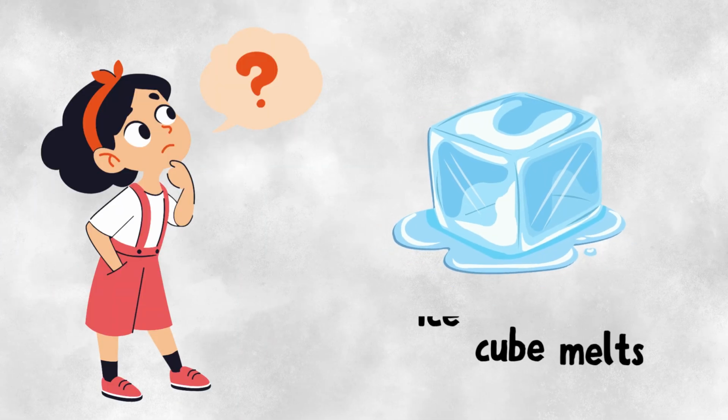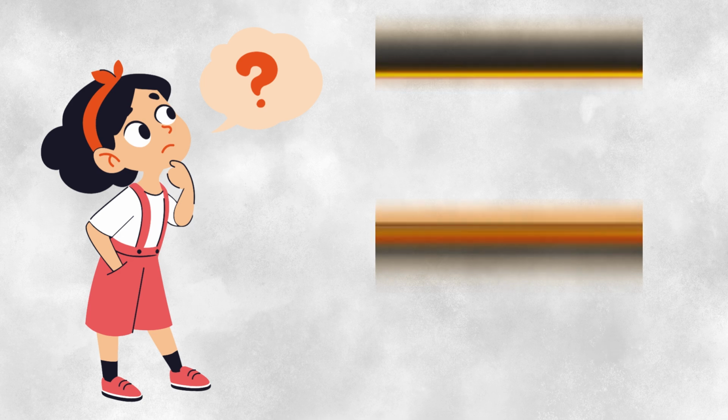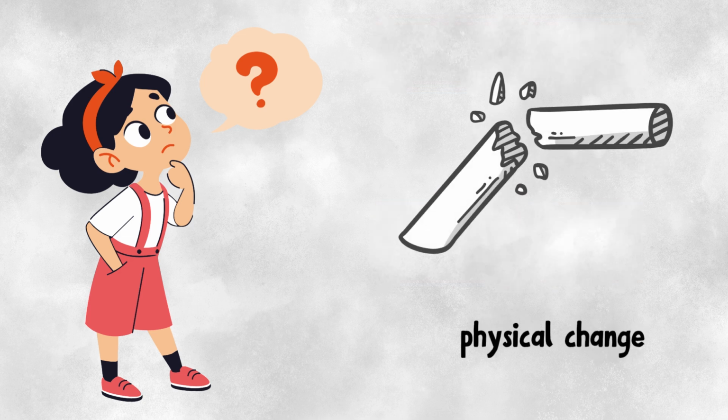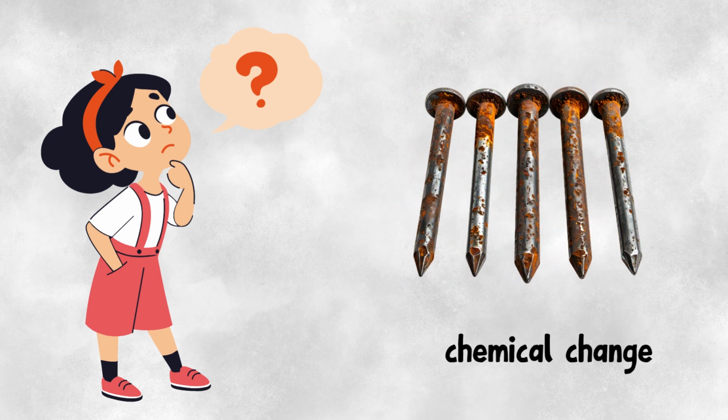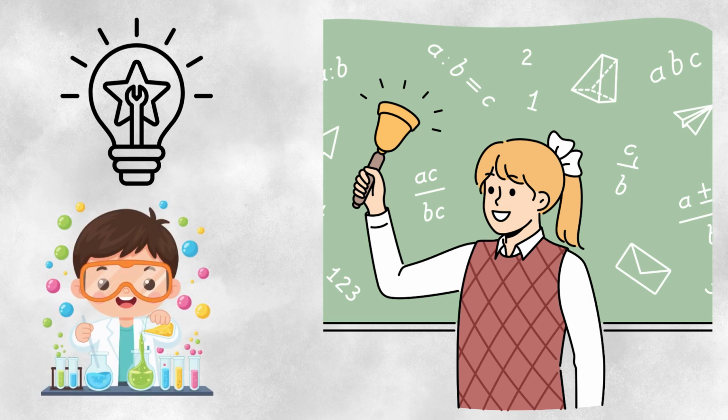What happens when an ice cube melts? What happens when paper burns? Why is breaking a chalk called a physical change, but rusting of iron is a chemical change? Today, we'll answer all these questions with easy explanations, real-life examples, and fun animations.